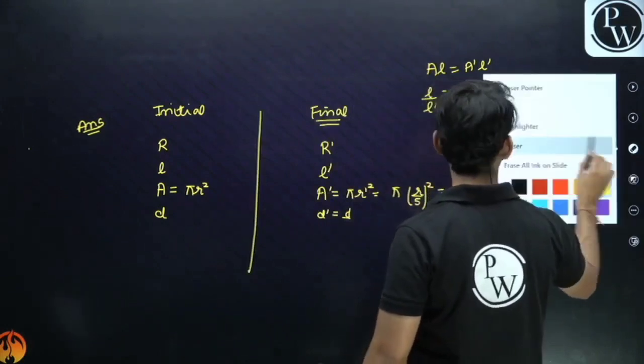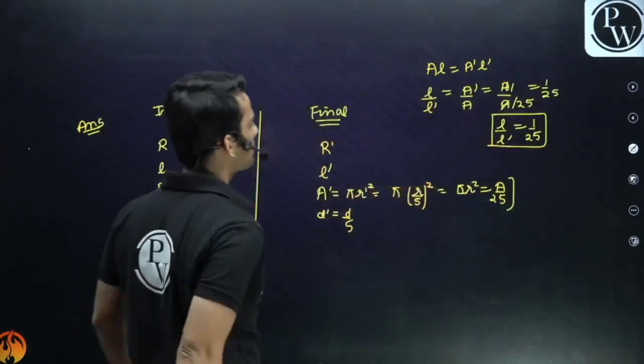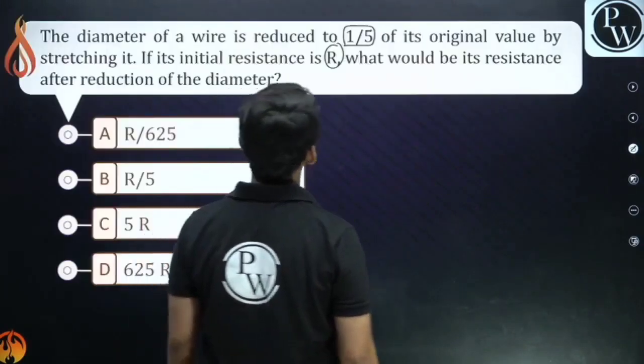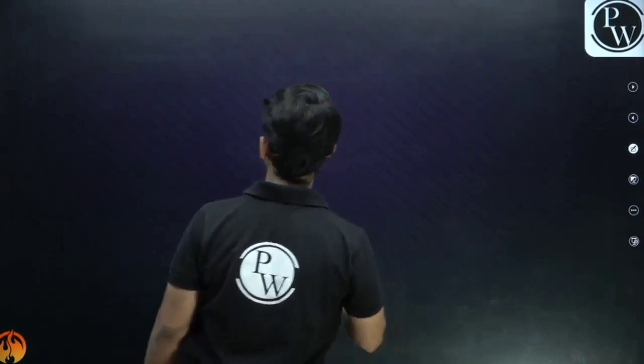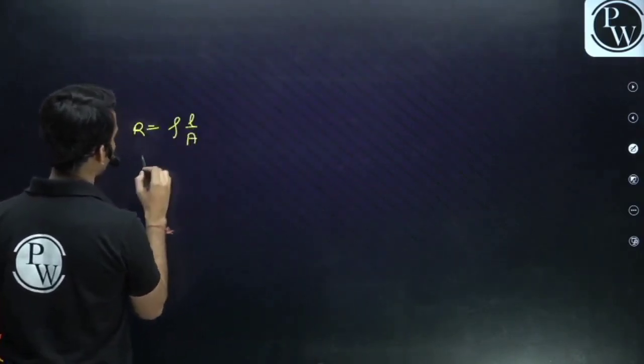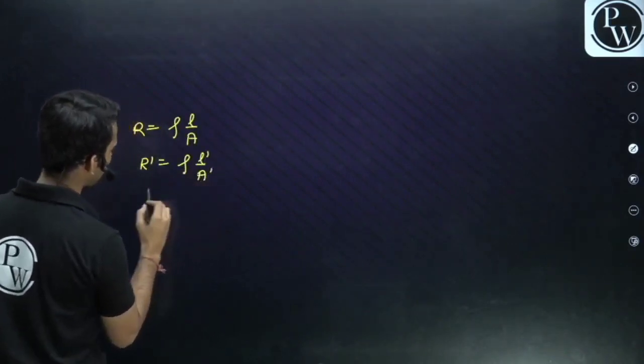Clear guys? So this is the ratio of length and this is the relation between areas. Can I find the resistance now? R is rho L upon A. R dash would be rho L dash upon A dash.